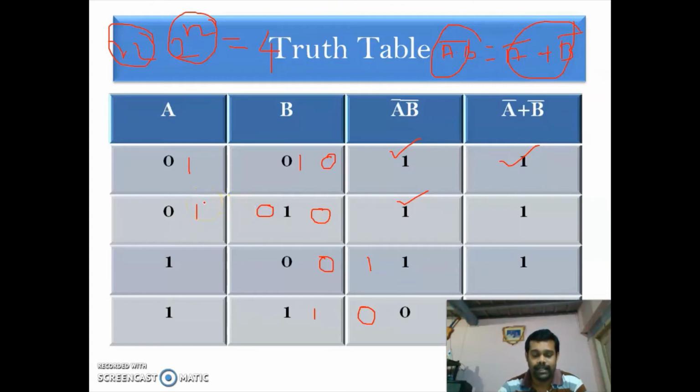So what is 1 plus 0? 1. Similarly, 1. What is A bar? 0. B you are having 0, so 0 bar is 1. 0 plus 1, 1. Now what is 1 bar? 0. What is 1 bar? 0. Now you have to add these two. What is 0 plus 0? 0. So we have proved the De Morgan's first law.